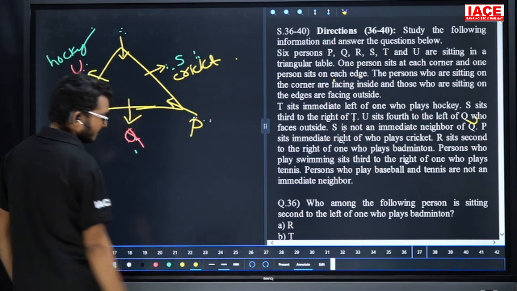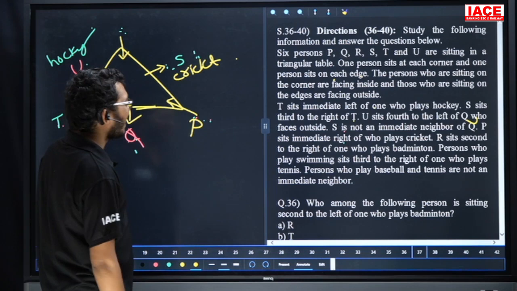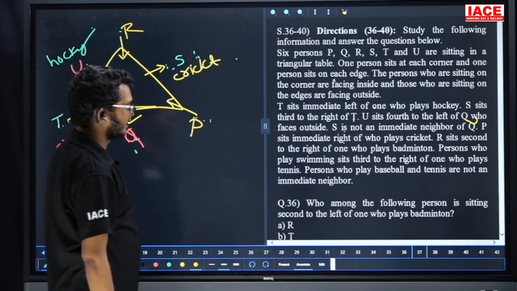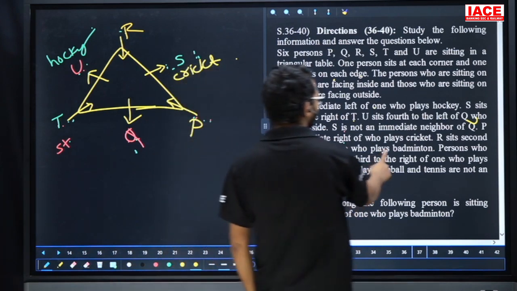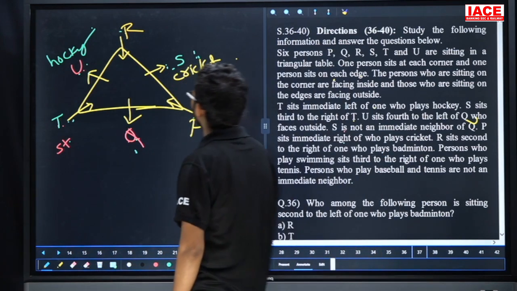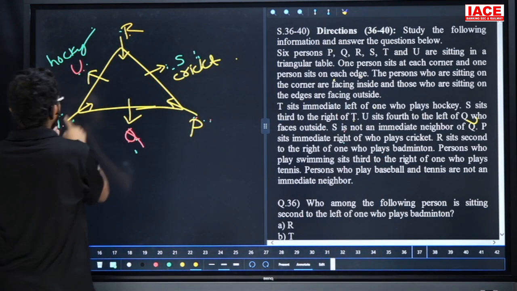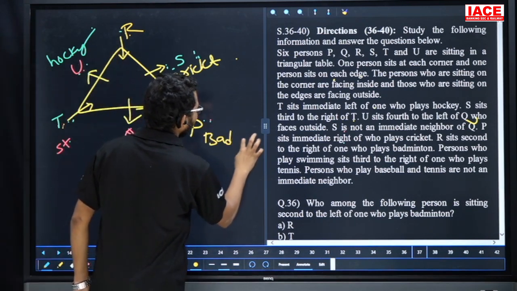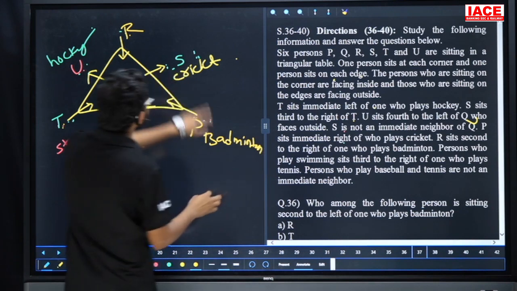See here, what is remaining? R, and this is the possibility for R. Leave it. Next, R sits second right of the one who plays badminton. If I take badminton, this one is left. Now R is second right of badminton.